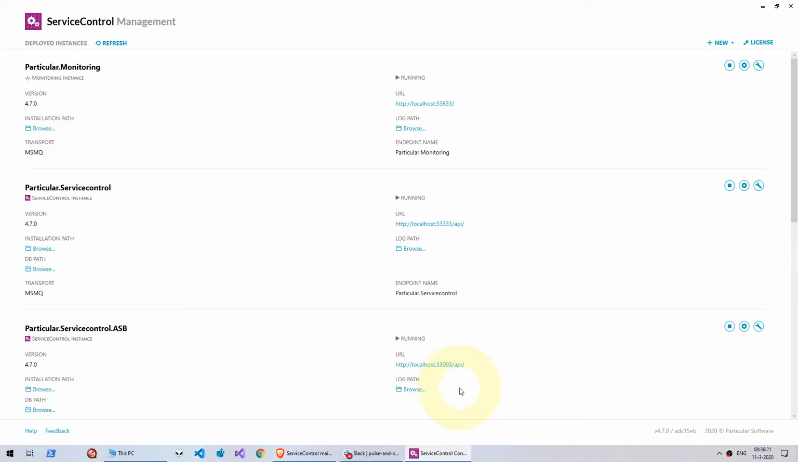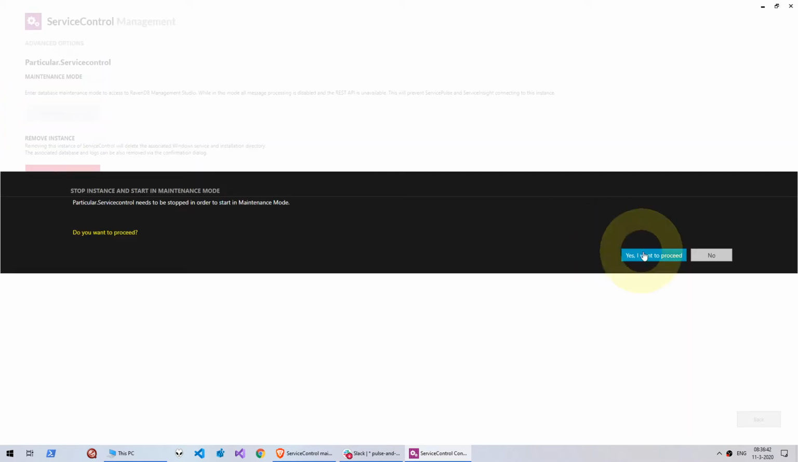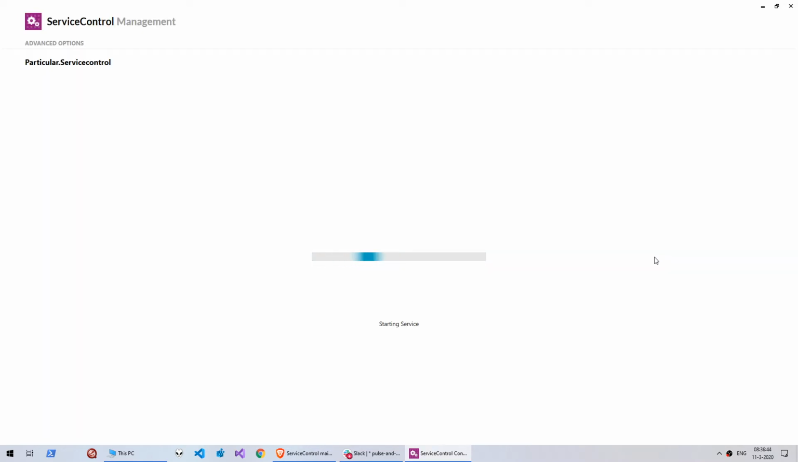So you launch the ServiceControl management utility. Then go to one of the instances that you would like to launch administrative mode on, like for example the second instance, particular service control. You go to the wrench icon, then select Start Maintenance Mode, select I want to proceed,